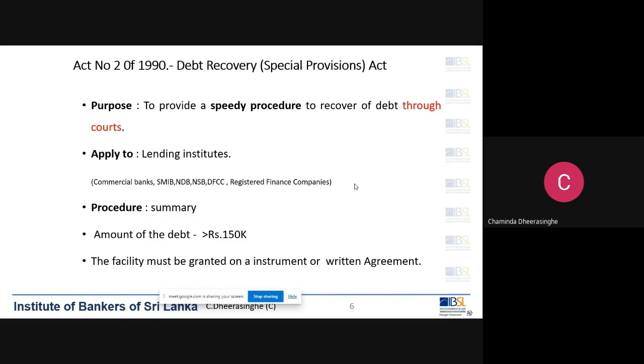So the conditions to fulfill are: number one, the amount due to the bank or the institution has to be 150,000 or above. Number two, there has to be a written agreement, or an instrument. Those conditions should be fulfilled to file action.